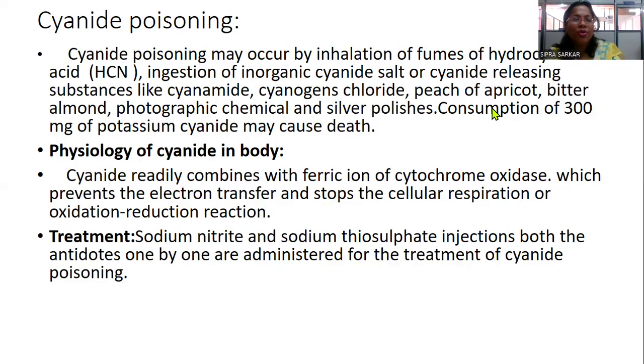How it makes the problem to our body. Cyanide readily combines with the ferric ion of cytochrome oxidase, that is one enzyme of the mitochondria, which prevents the electron transfer and stops the cellular respiration or oxidation reduction reaction of our cell. We know every cell is doing respiration. So if the electron transfer is prevented, then the cell will be going into death.